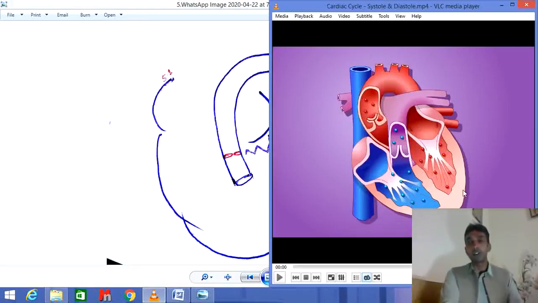The S1 sound is always heard best at the apex of the heart, and the S2 sound is always heard best at the base of the heart. At the base you will always hear the S2 sound louder, and at the apex you will always hear the S1 sound louder. Both have almost the same frequency and almost the same intensity, but the S1 sound is a bit louder than the S2 sound. Still, the S1 sound at the apex is always louder, and the S2 sound at the base is always louder.